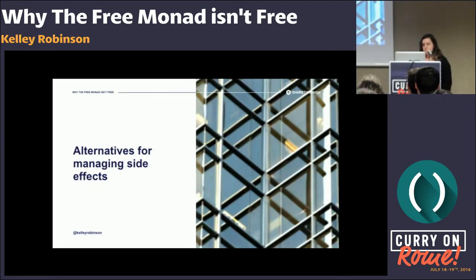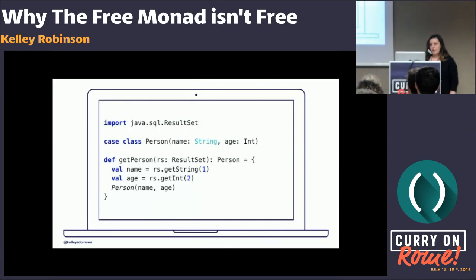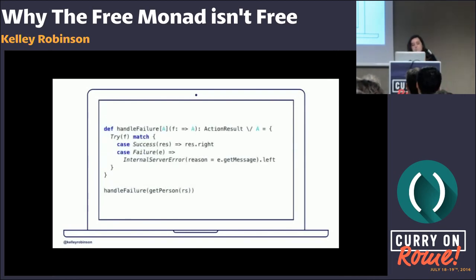Well, let's look at an example. So this is some code that a guy named Rob Norris wrote an entire library using the free monad called Doobie to abstract away the JDBC using the free monad. And he was saying there's too many problems with code like this. It's not safe. This can throw exceptions, and you can't chain the operations on the result set. And that's all true, but the only way to manage those exceptions isn't using the free monad. Error handling is good, but the functional programming overlords probably aren't going to smite you if you decide to throw this into a try except block.